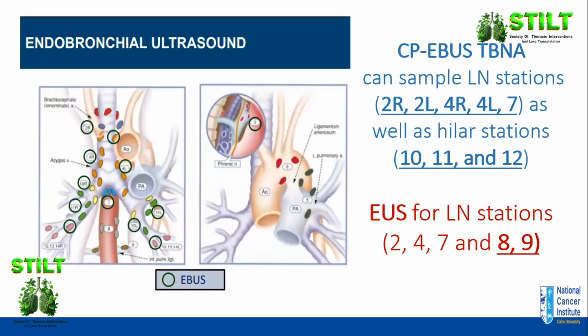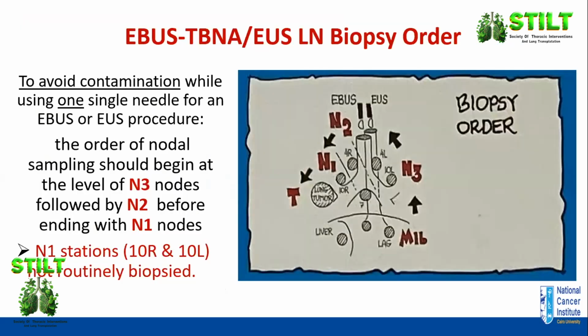The stations where the EBUS can sample are 2R, 2L, upper paratracheal, lower paratracheal, 4R, 4L, and subcarinal lymph nodes, as well as hilar stations. Stations 10, 11, and 12 can be reached by EBUS, while EUS can reach different stations like 8 and 9, paraesophageal and inferior pulmonary ligament lymph nodes.